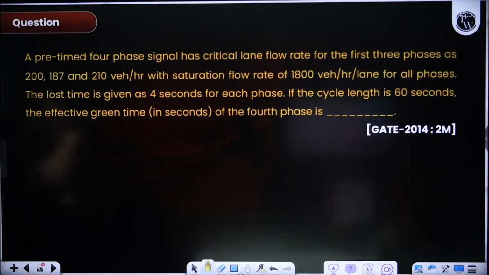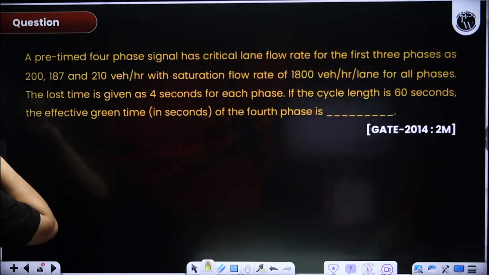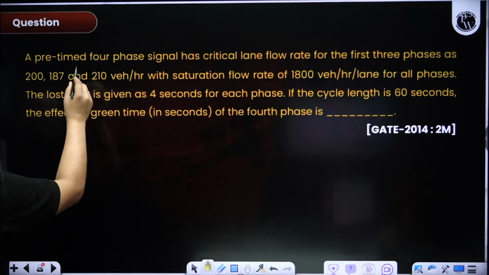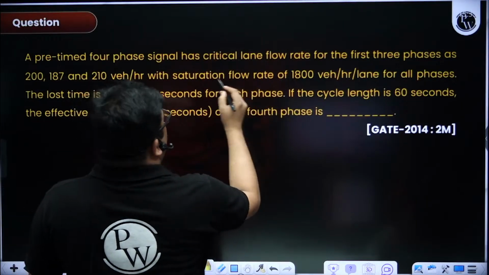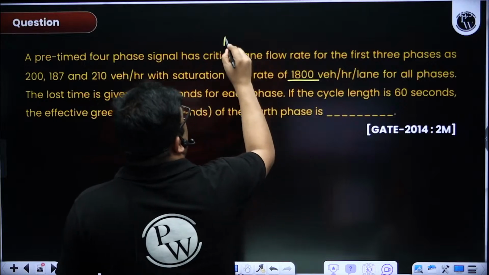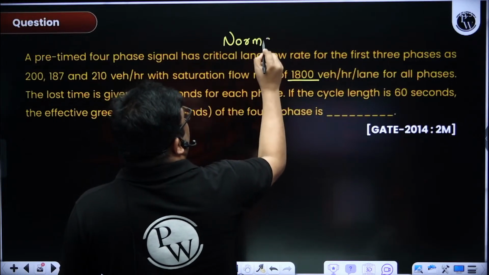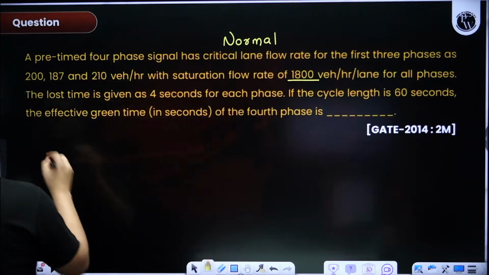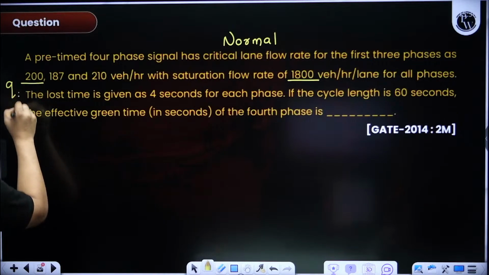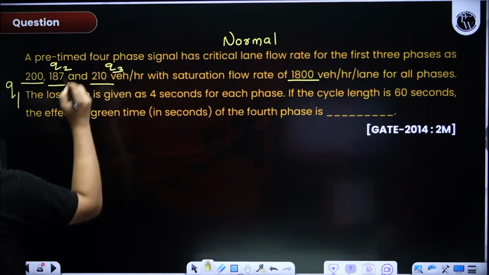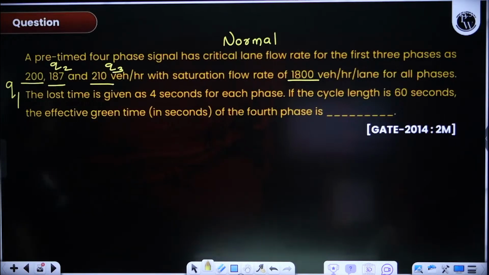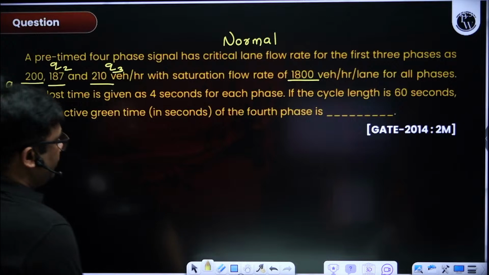Now this is another easy question. Solve this. Here you see a 4-phase system and the critical flow rates. Basically that is the normal flow they have given, because the saturation flow is this. So this is the normal flow. This is Q1, Q2, and Q3.